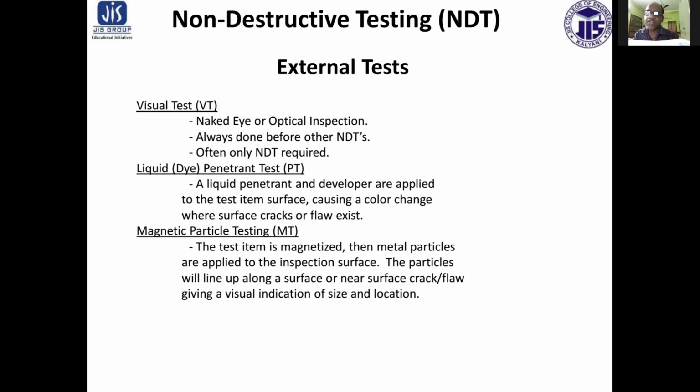Non-destructive testing which measures the external defects of the materials can be done by visual testing, that may be by naked eye or low magnification optical devices. It is always done before other non-destructive testing, and often only visual testing is required. So if visually it is found that it is cracked or some defects are there, then usually that part is not going for the other types of non-destructive testing.